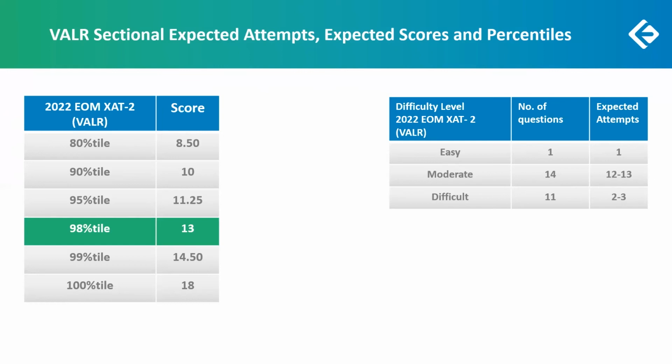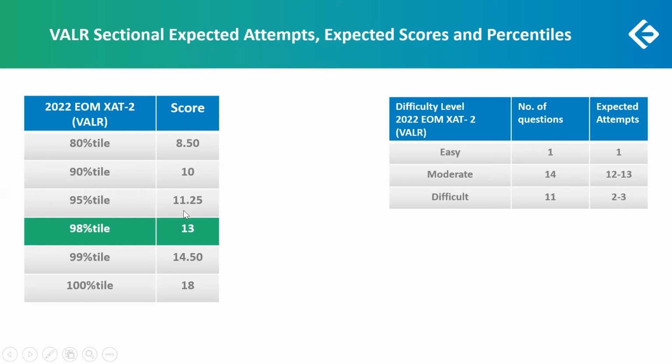16 questions at about 80% accuracy fetches you a score of about 13. Lower than that, roughly around 14 questions attempted with about 80% accuracy, a score of 11.25. Remember the negative marking, and the negative marking for unattempted questions too.